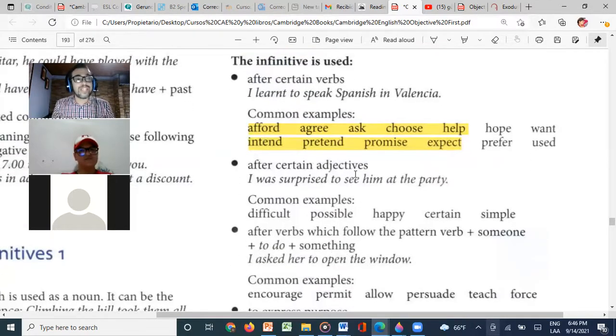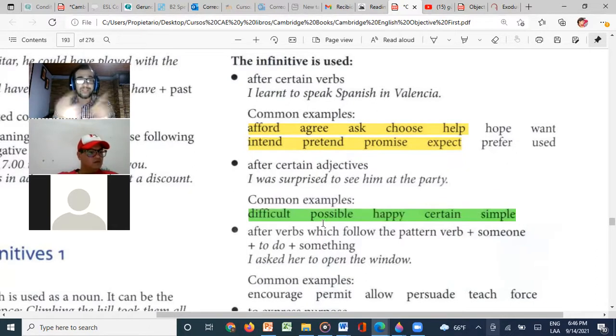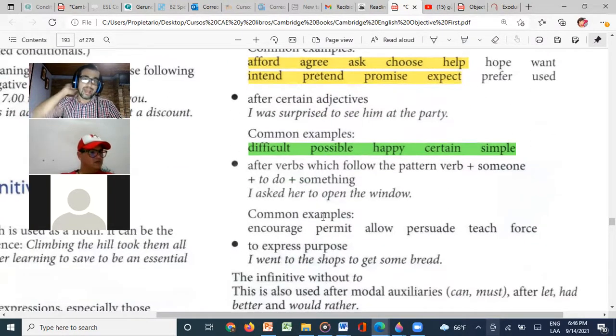Now, we also use infinitives after certain adjectives. For example, in this case: difficult, possible, sorry, happy, certain, simple. That's why we need to memorize this, because I don't want you to get confused with the other adjectives that are followed by a preposition. For example, it's possible to help you, or I am happy to give you something. So we use infinitives after these adjectives.